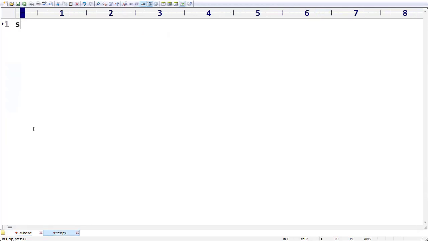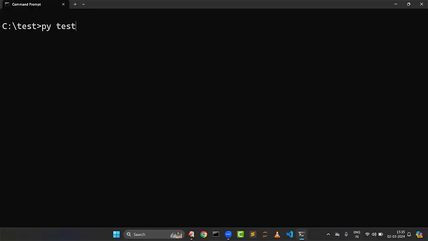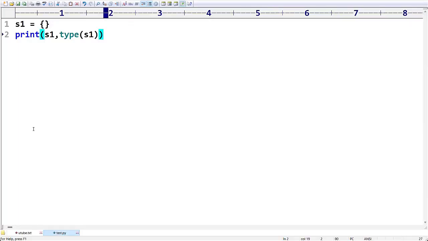I want to create an empty set. S1 is equal to, can I take empty brackets like this? Because a set is created by using these curly brackets. If we try to print S1 comma type of S1, what output are we going to get? The output is empty curly brackets, and it is returning in the form of a dictionary. Why? Because for set and dictionary, for both we use the same curly brackets. That's why we are getting this particular problem.